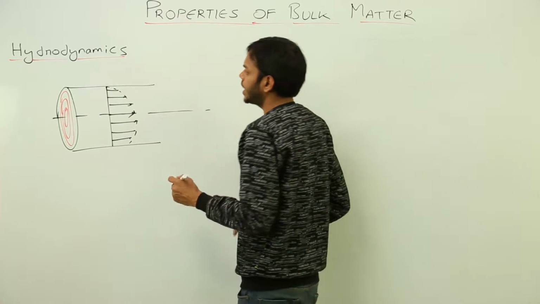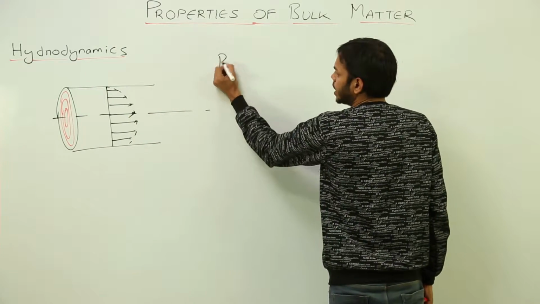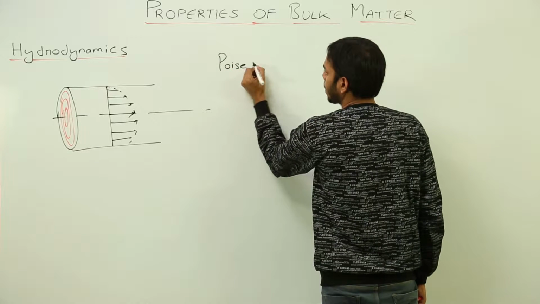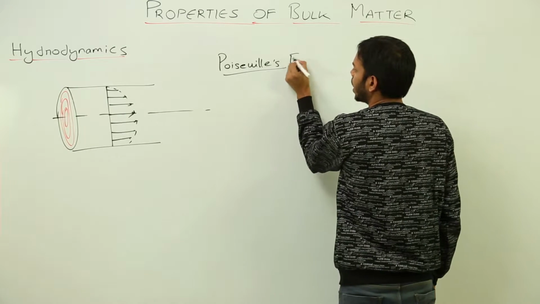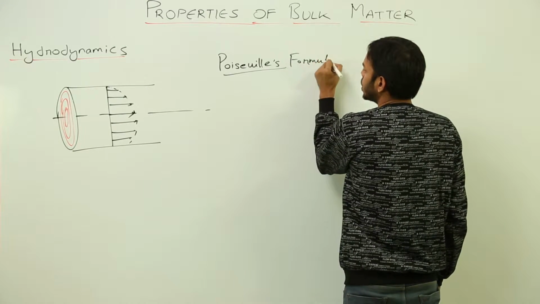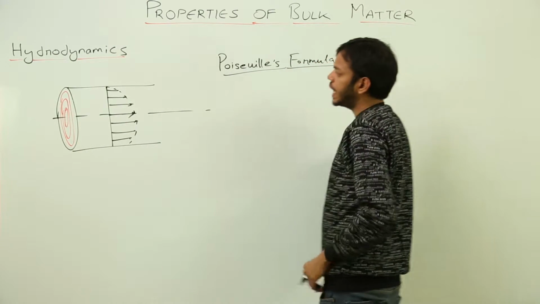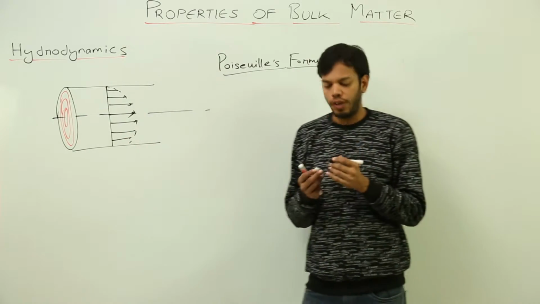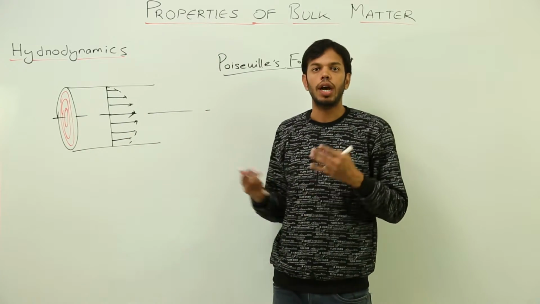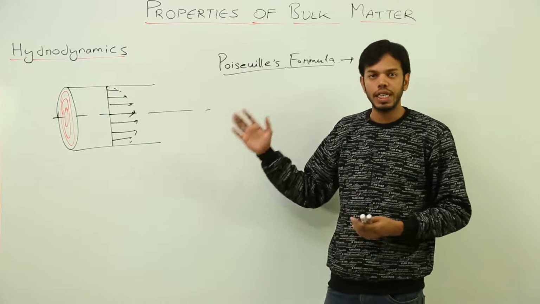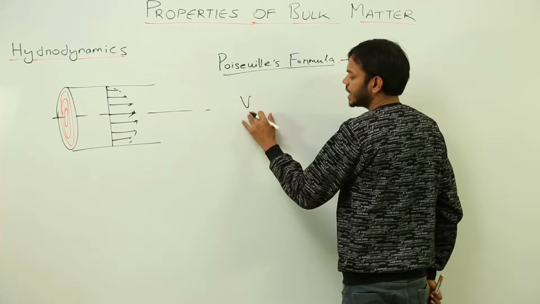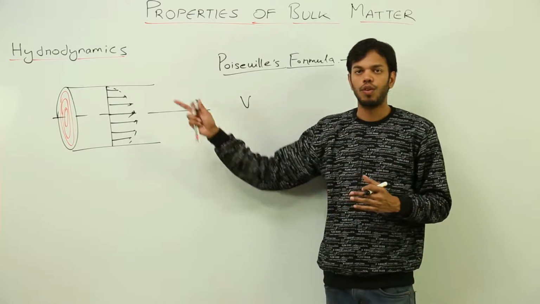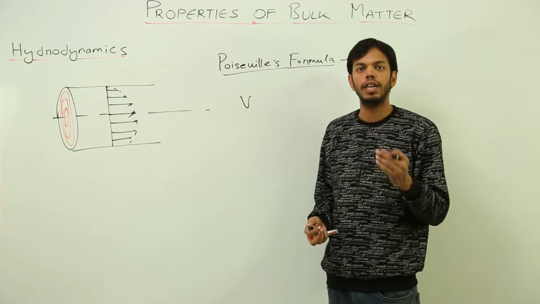Now there was this scientist Poiseuille. Poiseuille's formula was for the amount of liquid flowing through a tube, or the amount of fluid passing per unit second through a tube. This is what I am denoting with V. This is the volume of fluid flowing through this tube per unit second, or in 1 second.